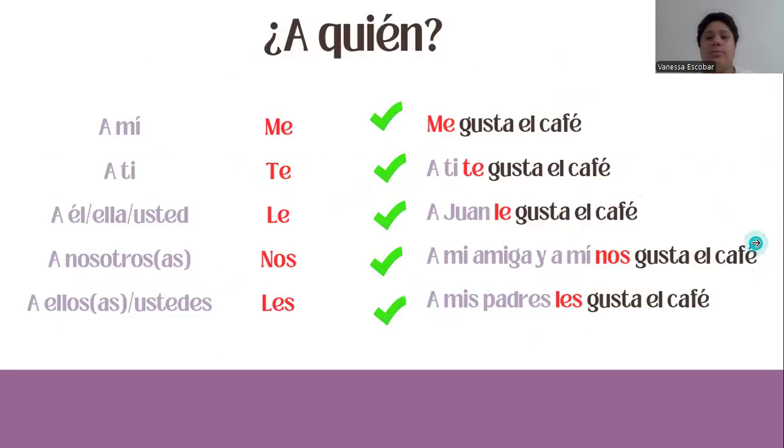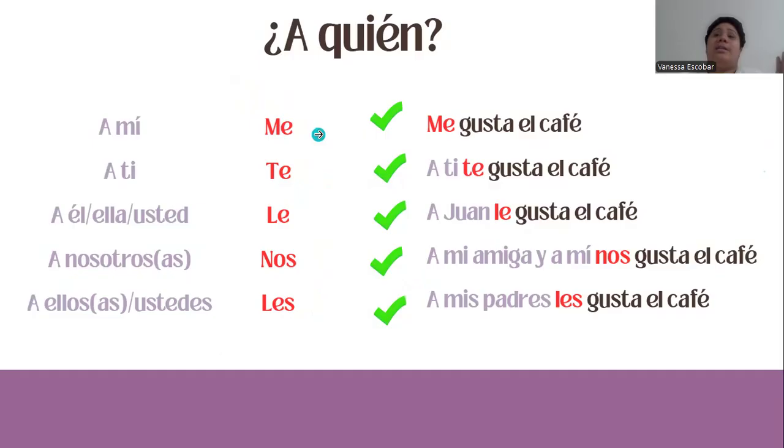So let's break it down. ¿A quién gusta? First, the thing that I know you notice is that we don't use yo, tú, él, ella, nosotros, ellos. We use these ones here: me, te, le, nos, les, which are also pronouns.